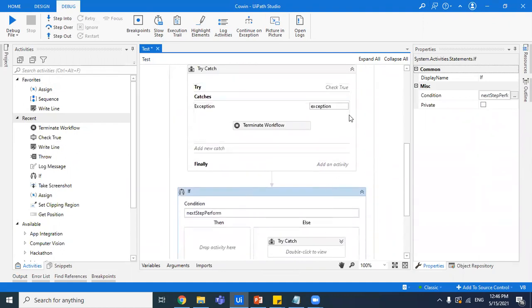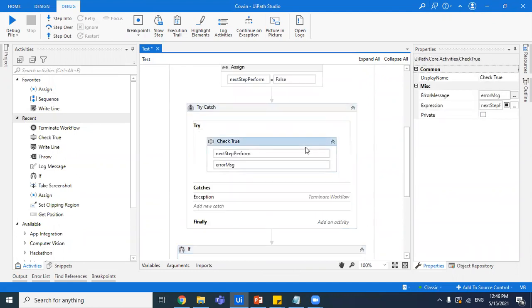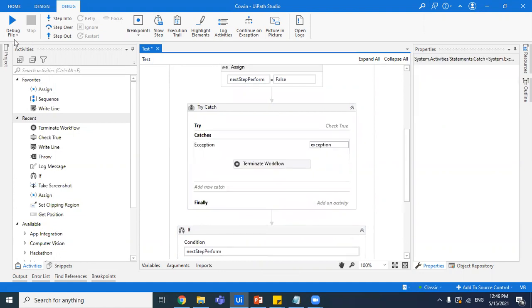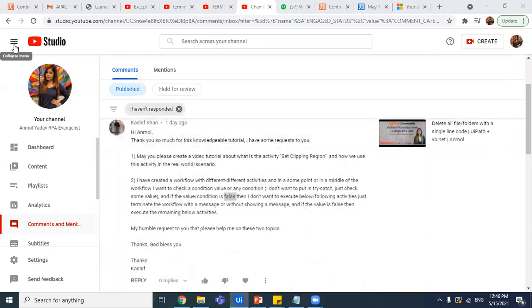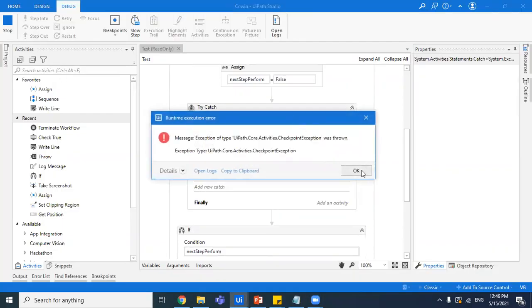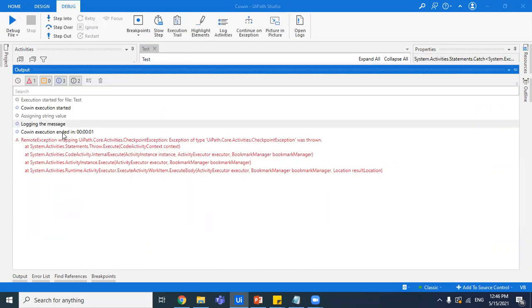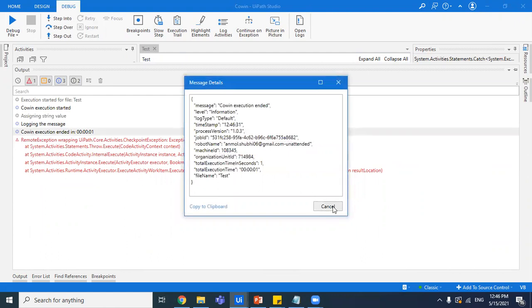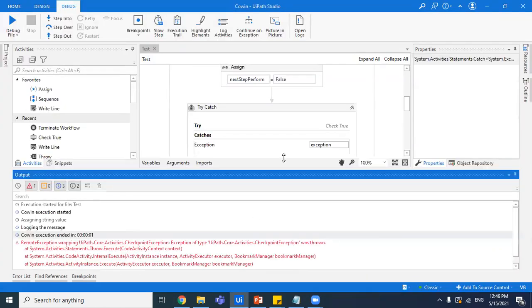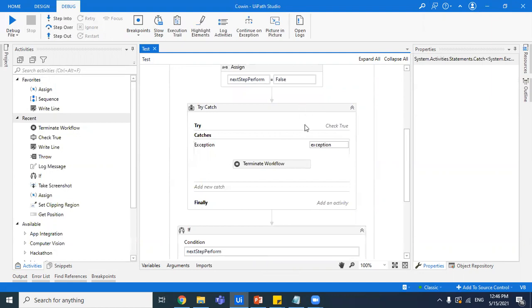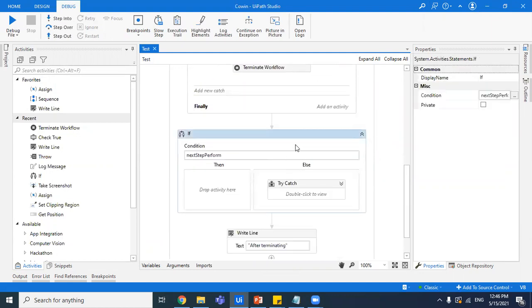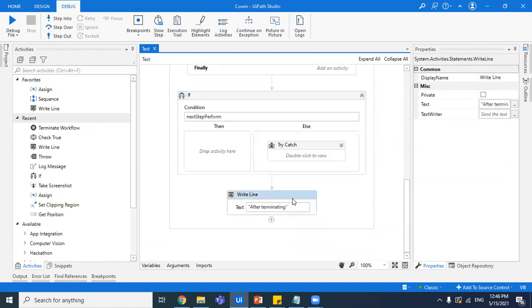So we're going to leave it as it is. And because the value is false, this particular activity would itself throw an error and the workflow would be terminated. So if I execute it, you'll see the results yourself. So it has been terminated. Logging the message, it ended, and here is the error. And if you see, none of the activities underneath this were performed. So neither was this If executed, nor was this write line executed.